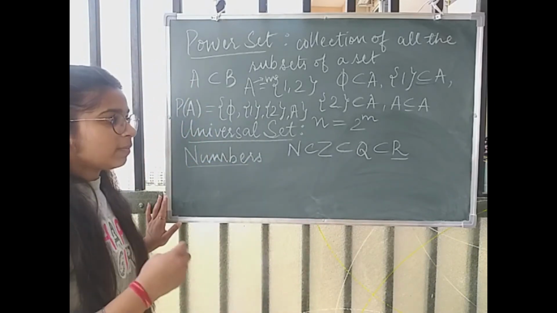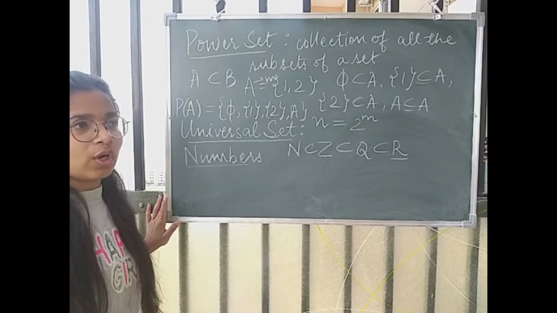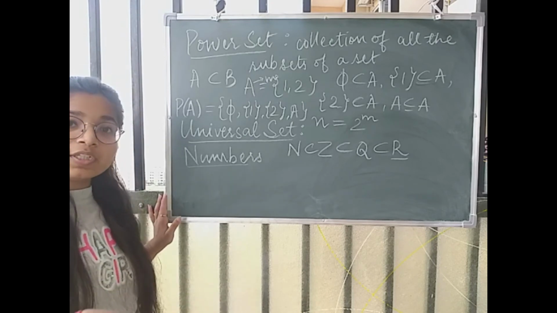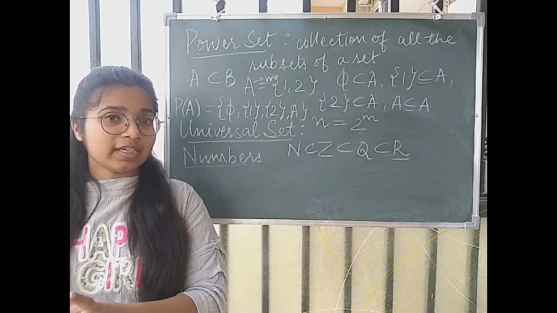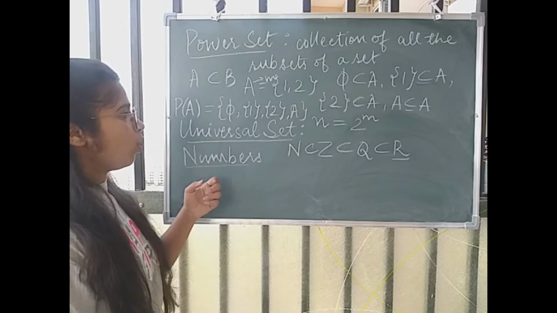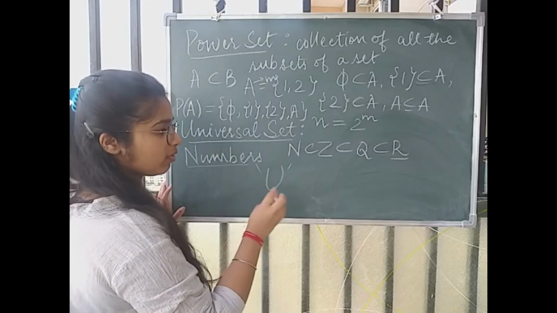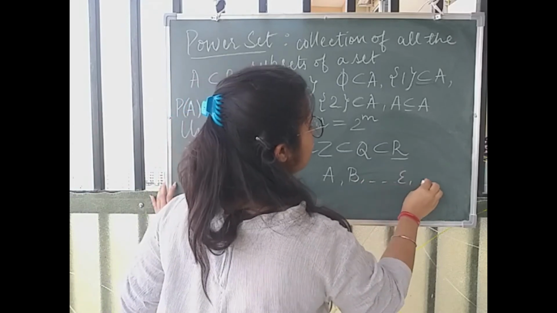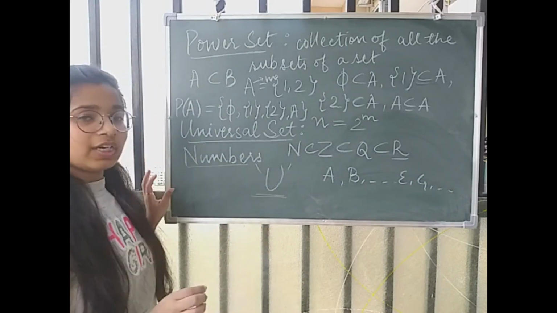And if we are talking about population, for example if I am talking about the population of people in India, then the universal set for that particular set would be the population of people in the whole world. So the universal set is that set in which all the sets of that particular discussion, of that particular context, come. So that is called the universal set, and the universal set is denoted by the letter U. So we write that all those letters we are using to denote sets, A, B, and so on, all these sets belong to the universal set U.